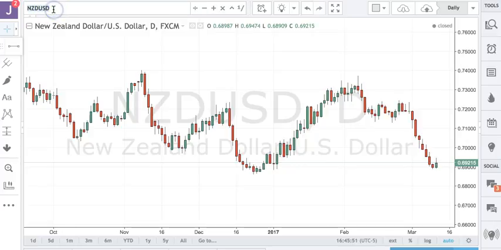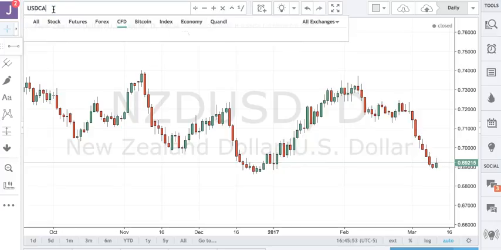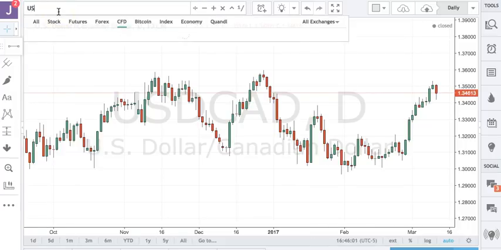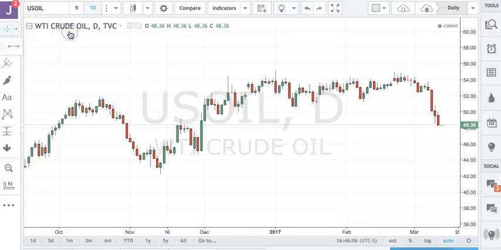The Caddy has really gotten blasted, even though the Canadian data has been quite good. In fact, the Canadian employment data was very, very good. Caddy's just gotten blasted by oil. If we go to the U.S. oil prices here, oops. If we go to WTI crude, look at WTI crude. We broke the 50, such a seminal level. Now we're coming into this 48.